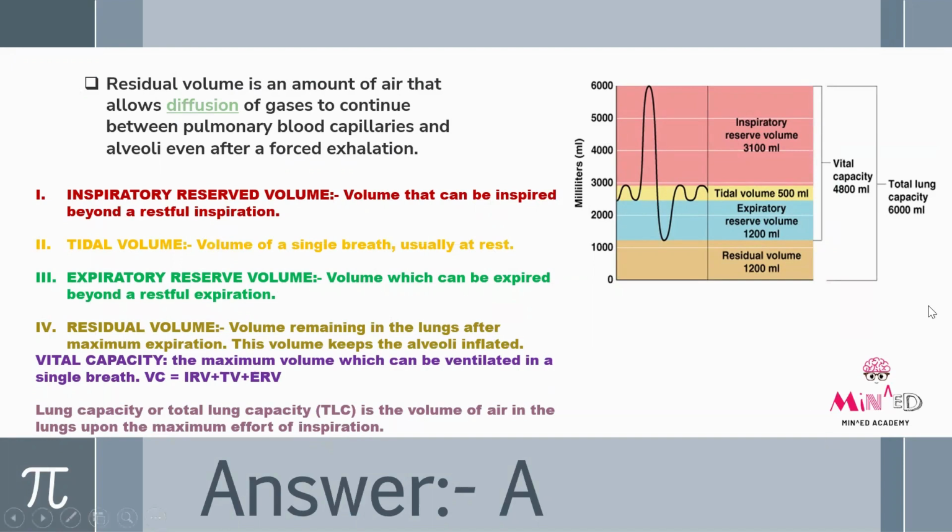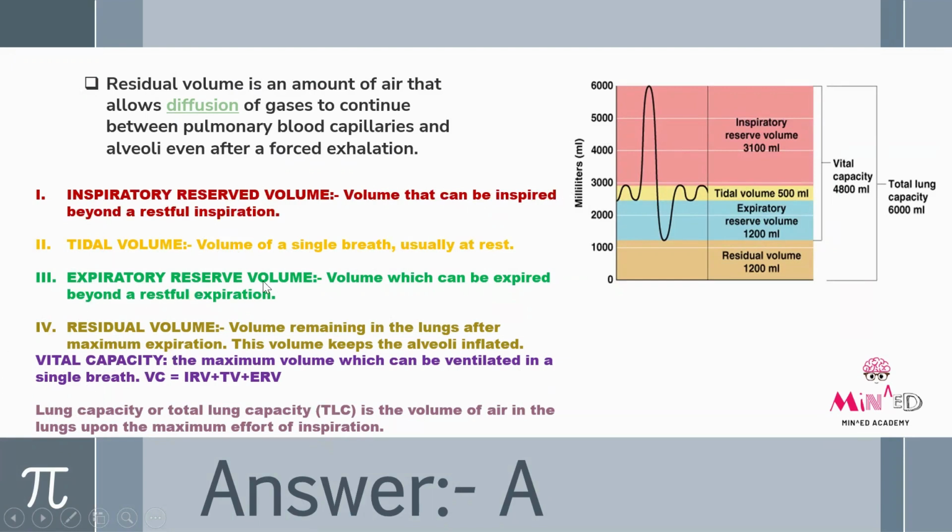As you can see in this chart, we have inspiratory reserve volume, the volume that can be inspired beyond a restful inspiration, around 3100 ml. Then we have tidal volume, the volume of a single breath, usually at rest, around 500 ml.